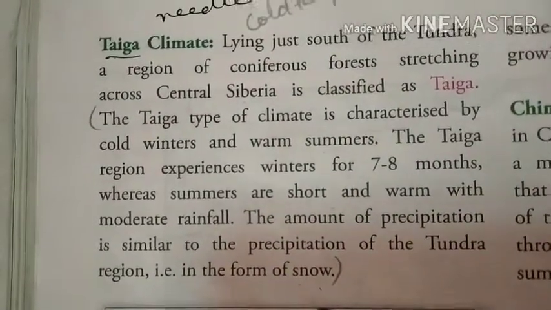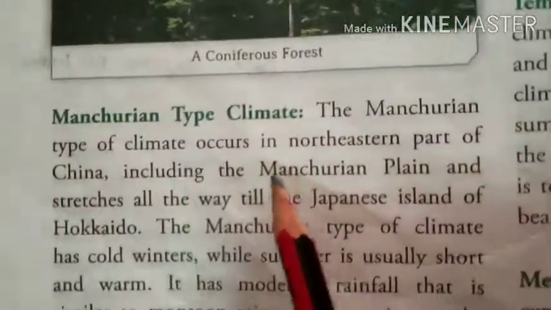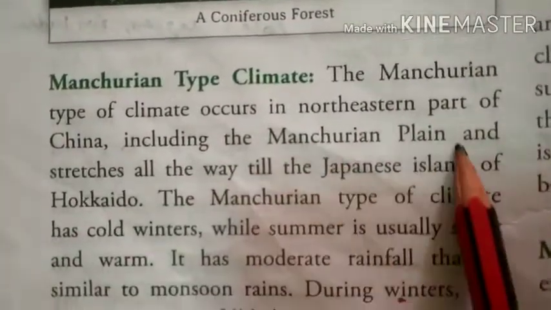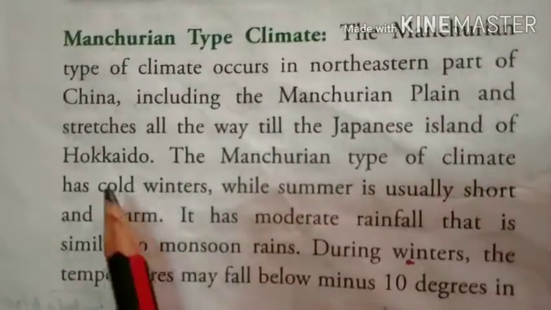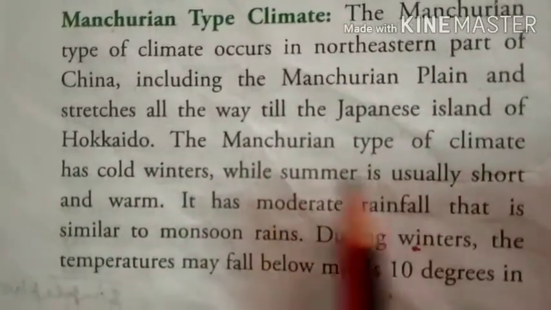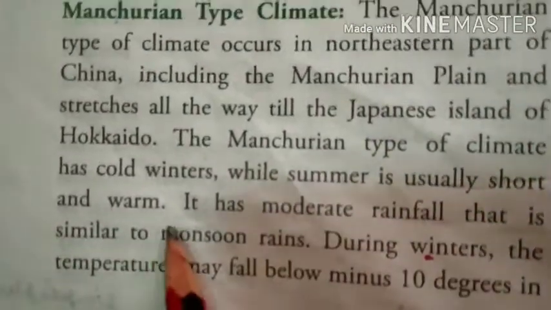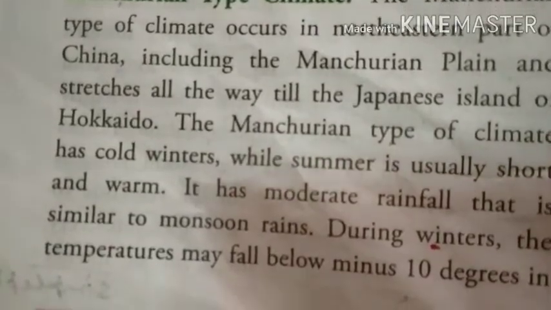Now number 3 is the Manchurian type climate. The Manchurian type of climate occurs in the northeastern part of China, including the Manchurian plain, and it stretches all the way to the Japanese island of Hokkaido. The Manchurian type climate also has cold winters, while summer is usually short and warm. It also has moderate rainfall similar to the monsoon rains.